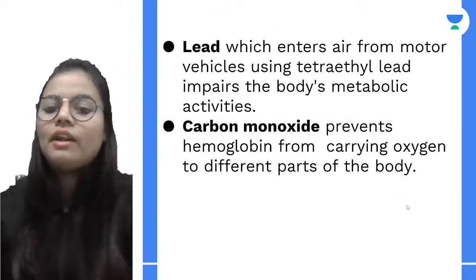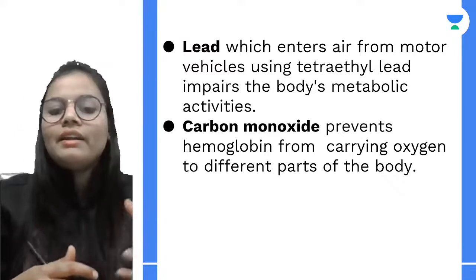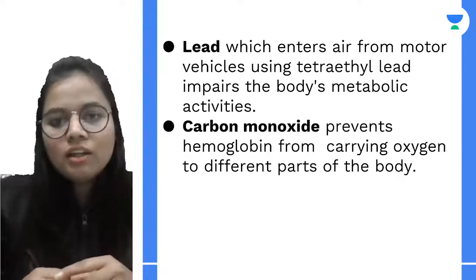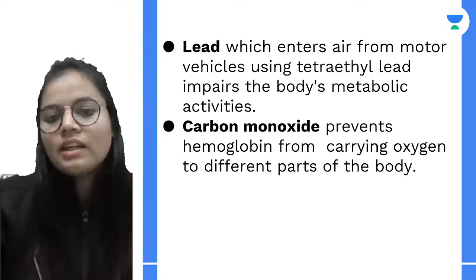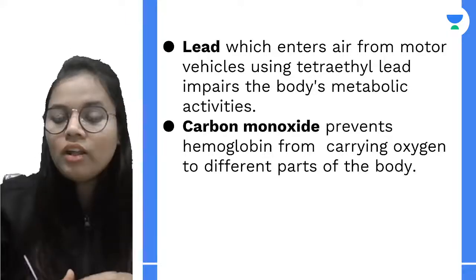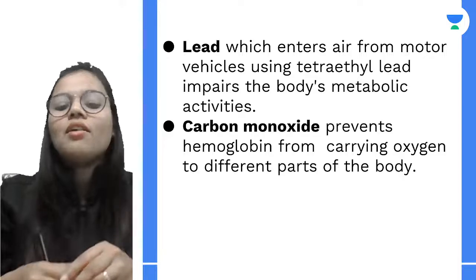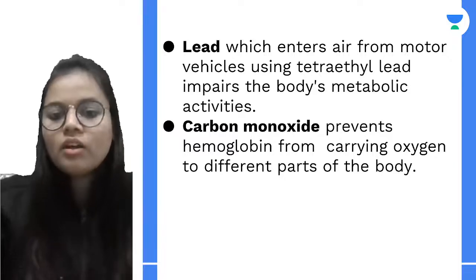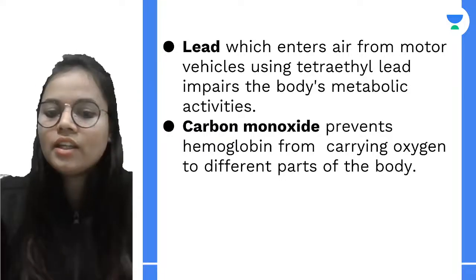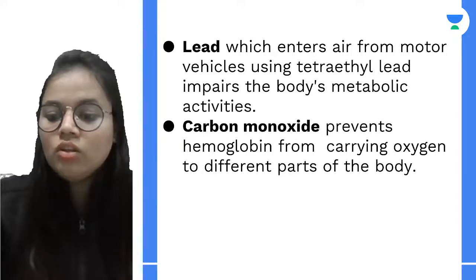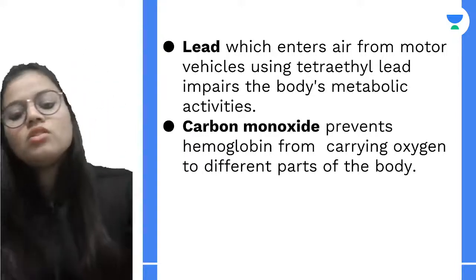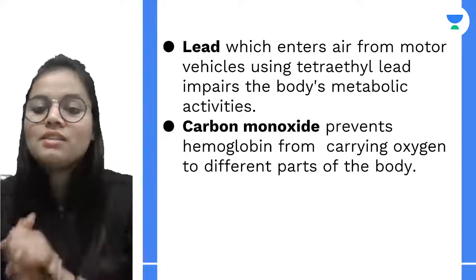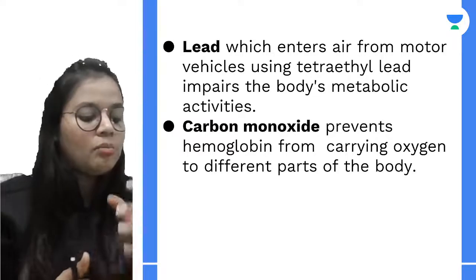After that we have lead. First of all, how does lead enter the atmosphere? It enters the atmosphere from vehicles. And this lead can impair or disturb the body's metabolic functions. Then we have carbon monoxide. It has a very bad role: it prevents hemoglobin from carrying oxygen to different parts of the body. So these are the basic pollutants, and we have seen the basic ways they can pollute the environment.